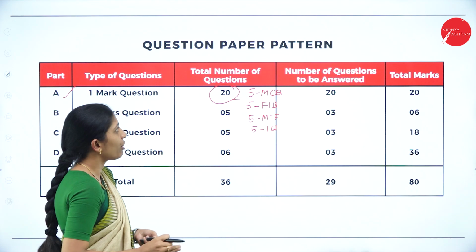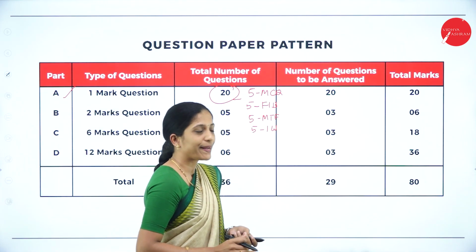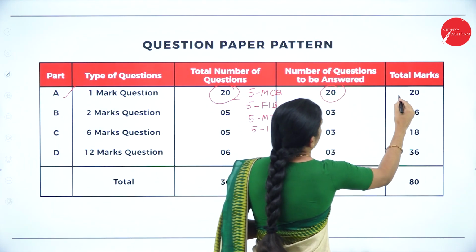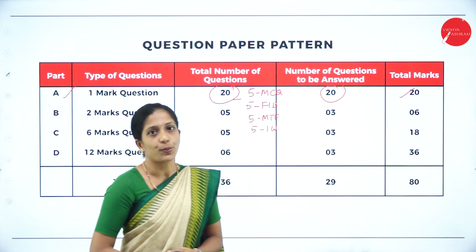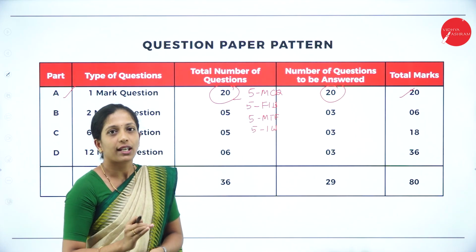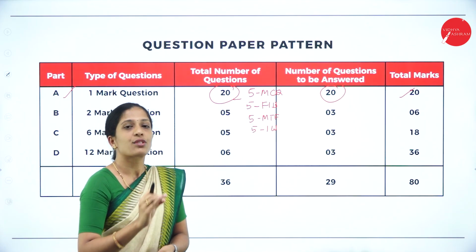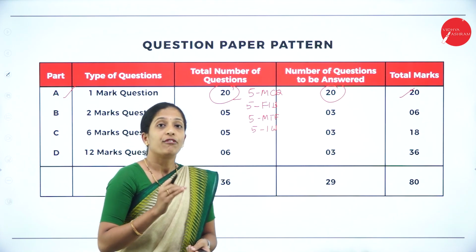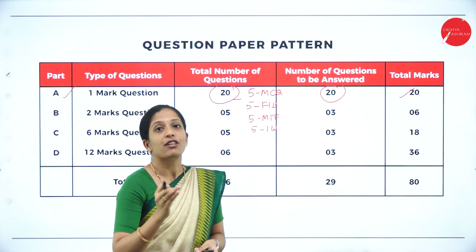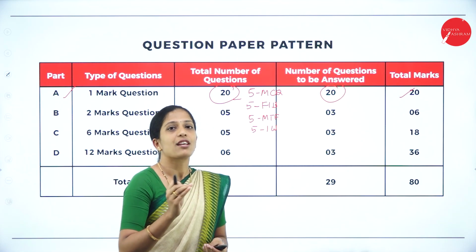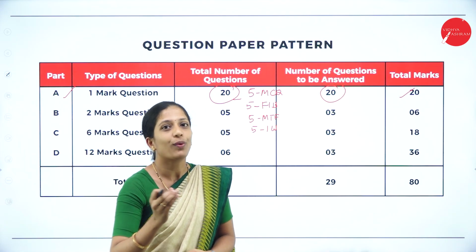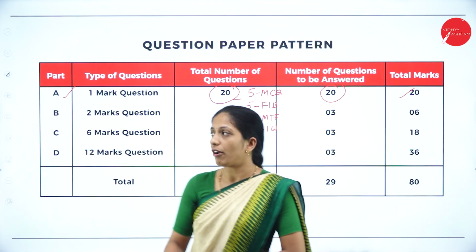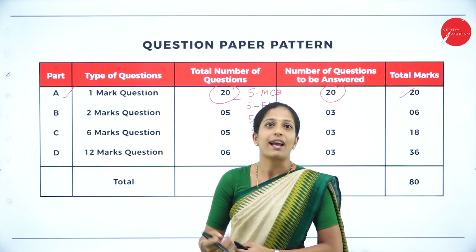So 20 questions of 1 mark. The number of questions to be answered is 20 and the total marks you can get here is 20. Each question carries 1 mark, where 5 marks will be multiple choice questions, 5 marks fill in the blanks, 5 marks match the following and 5 marks one word or one sentence answer. Okay, so you have to be very careful here because you don't have an option.